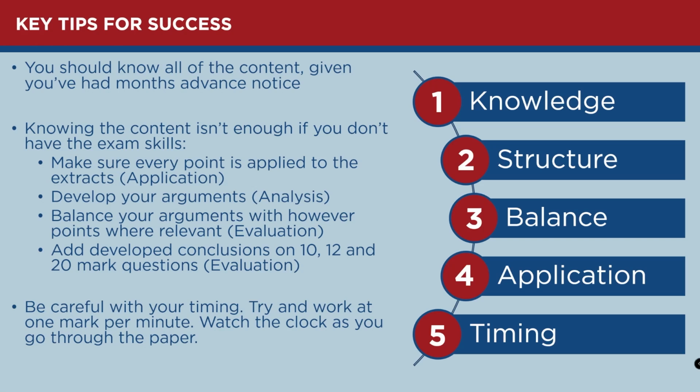So thinking about structure, and what I mean by structure is knowing how many paragraphs you need, knowing whether you need a conclusion. Balance links into that. So my third point is balance, meaning even if the question says assess, if it was an 8 marker on paper 3, assess 2 benefits, you have to put 2 limitations in there for howevers, otherwise you don't get your evaluation marks. You need to balance those points. And if that means assess the impact, do positive impact, negative impact. If it's assess the importance, do is important, isn't important for you, however.